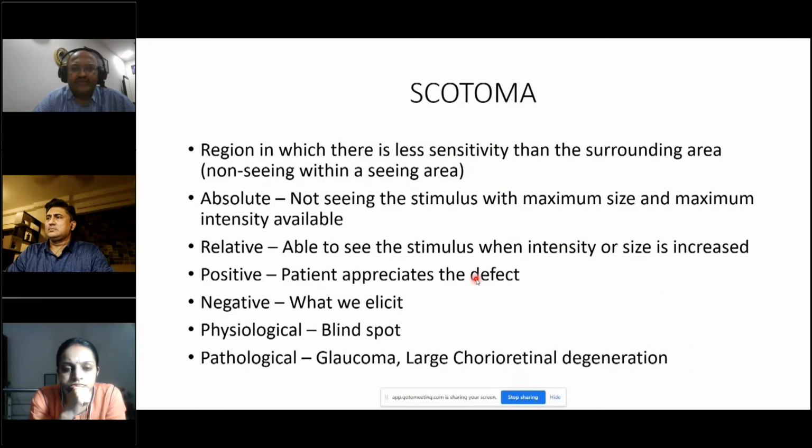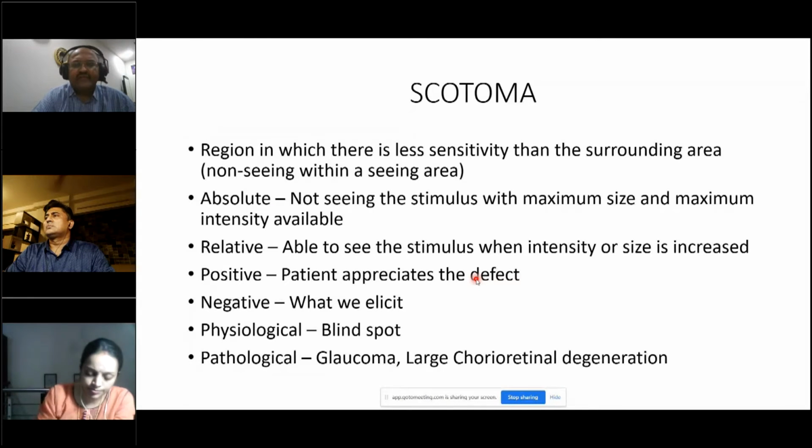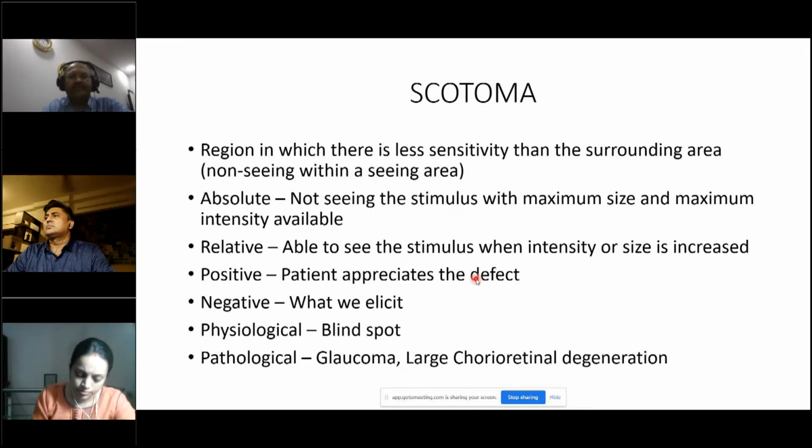Coming to the defect as such, what is a scotoma? It is a region in which there is less sensitivity than the surrounding area, a non-seeing area within a seeing area. It can be absolute, that means not seeing the stimulus with maximum size and maximum intensity available. It can be relative, able to see the stimulus when intensity or size is increased. Positive, when the patient appreciates the defect. Negative, when we elicit the defect; the patient doesn't know, but we say that he has a defect. It can be physiological also, like the blind spot. And pathological occurs in glaucoma or large chorioretinal degenerations or vein occlusions sectorally. All these can cause a pathological scotoma.